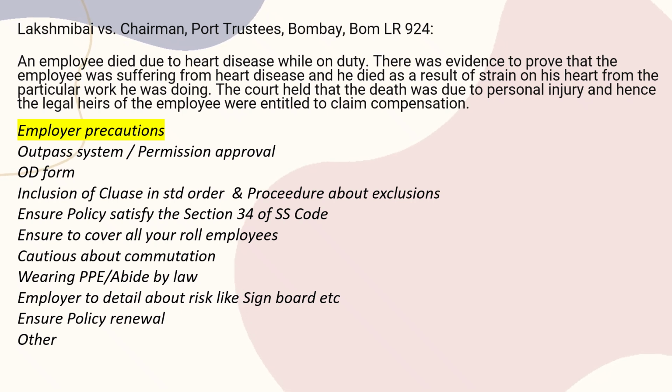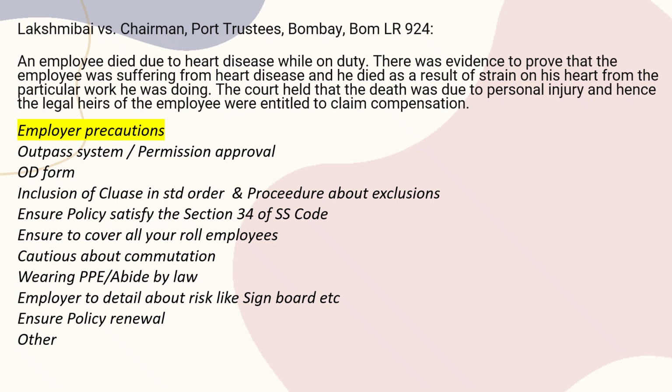But the employer here must ensure that if an employee is going outside the premises, they have to give an outpass or permission approval. Number two, if the employee is traveling outstation or attending some other work outside, then an on-duty form is prepared. Also infuse a clause in the standing order, and if any procedure is available, what will be treated as exclusion is important.